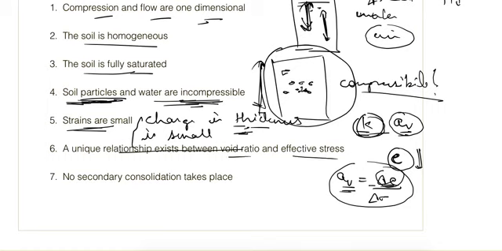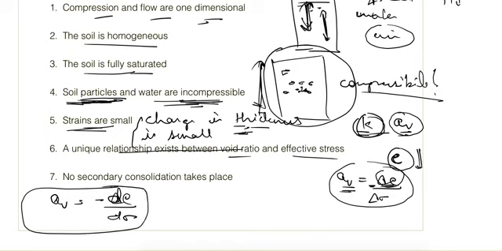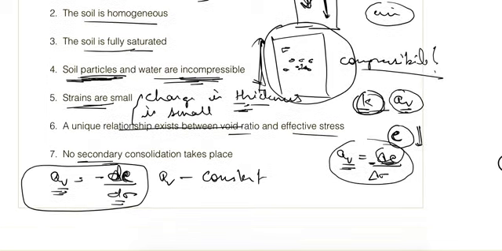So this is that unique relationship, that is, the coefficient of compressibility is given as a_v = -de/dσ. So this is the relationship. It means that a_v is constant, and it follows this relationship where void ratio will be decreasing with the increase in effective stress, and after that no secondary consolidation takes place.